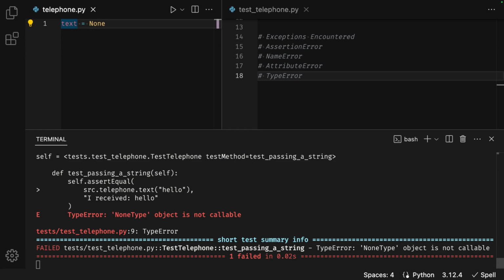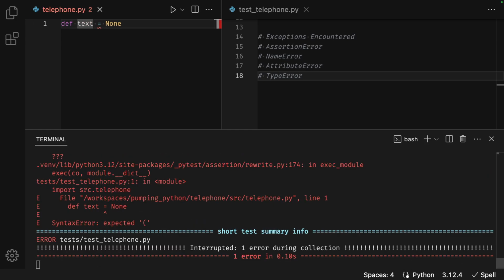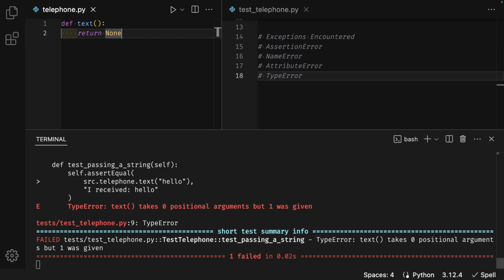Then come back to telephone.py, change text to a function. def text parentheses colon, enter, return, remove the equal sign, None. Another type error. text takes 0 positional arguments, but 1 was given.